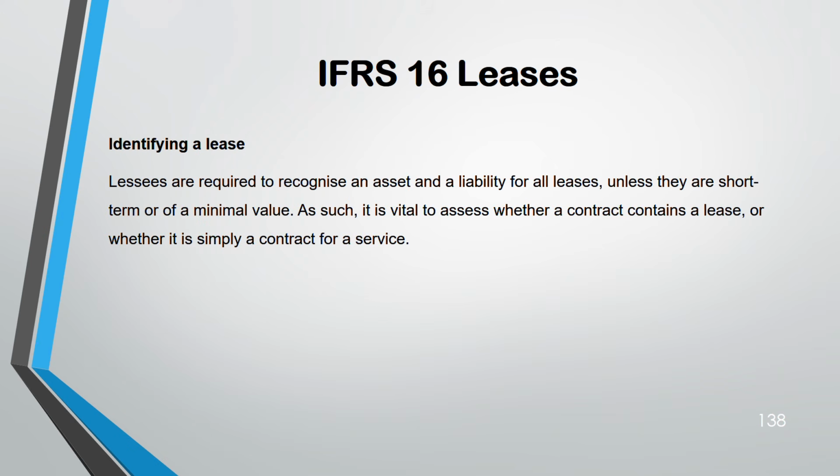Lessees. Who are lessees? Lessees are the persons who have taken the lease. Lessor is the person who has given the lease. Okay. So the lessee is going to recognize the asset and the liability for all the leases that they have taken, except two things. If the lease is of short term, that means less than 12 months, and if it's of minimal value, the amount is not so much. So either this or that, you don't recognize a lease. Otherwise, all the leases you recognize.